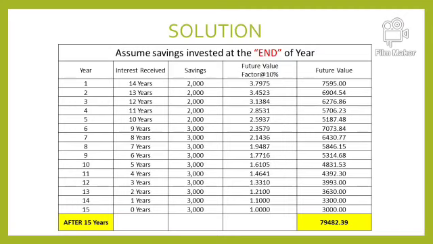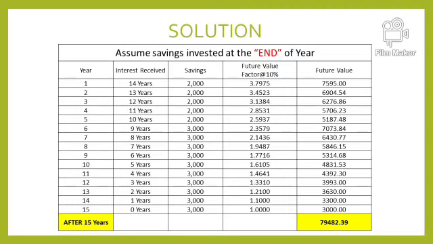We can also do it with the help of a calculator. It is 1.10 and you need to multiply it 14 times. 1.10 multiplied by 1.10, you can do this 14 times and the factor will be 3.7975. And these are the factors. We can also look into the future value table and we can also do it with the help of a calculator.